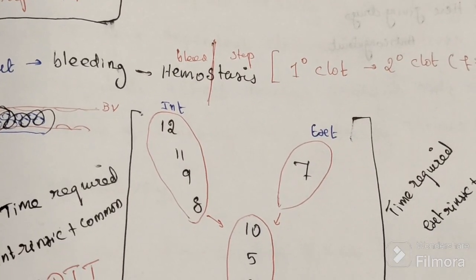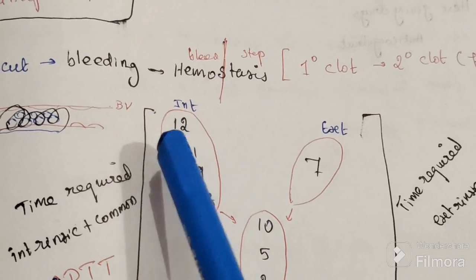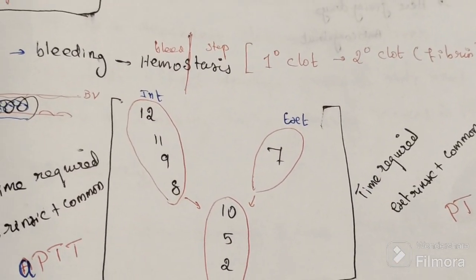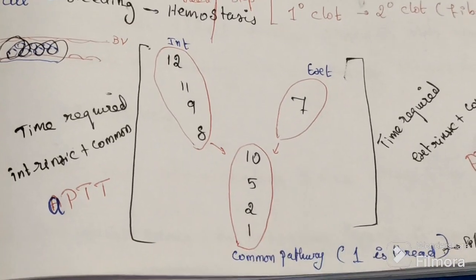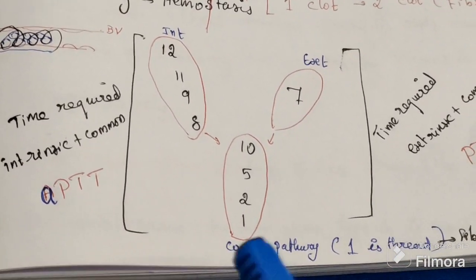In the extrinsic pathway we have only factor 7, which directly activates factor 10. So this one is the intrinsic pathway. This one is the extrinsic pathway. These are the common pathway. Finally we have factor 1.